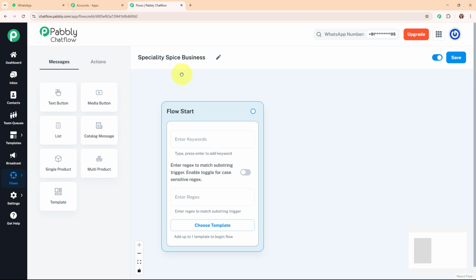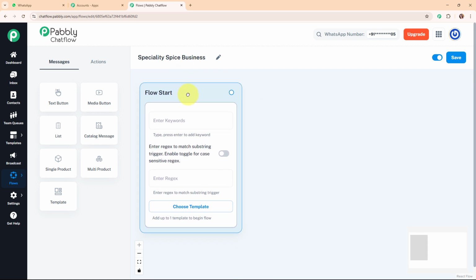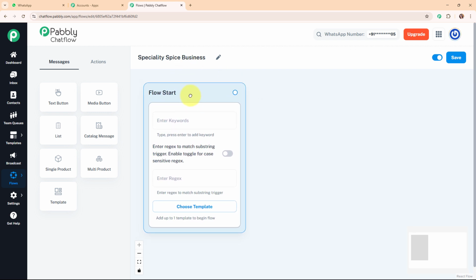And now after giving a name to my flow, it is asking me to set up the flow start. Basically, in the flow start I need to set up the trigger for my WhatsApp chatbot, and here you can see we can set the trigger as keywords, regex or template. If you wish to trigger the WhatsApp chatbot through a message template, then you can choose the template from the template library, and if you wish to trigger it by keywords or regex, then you can do it as per your need.